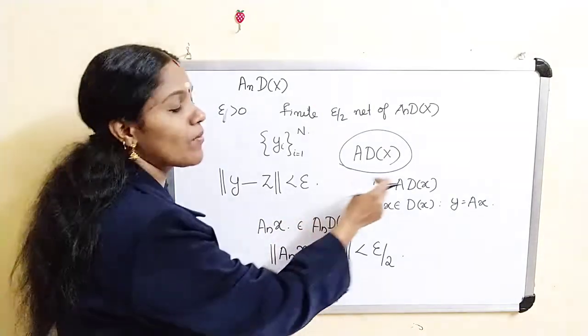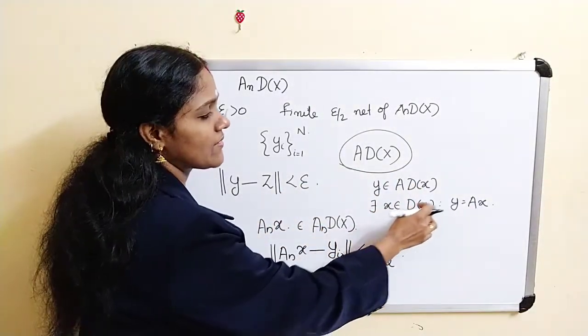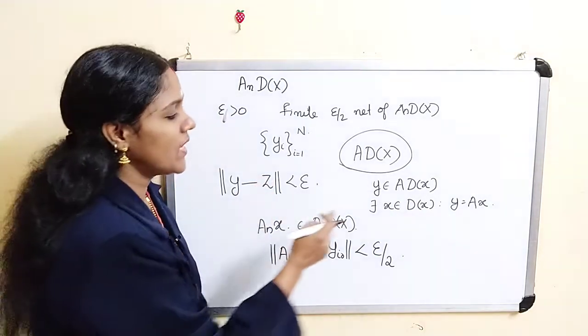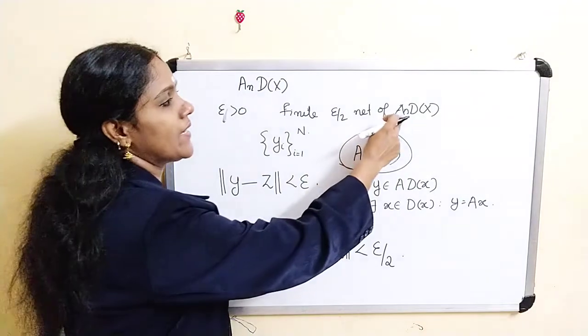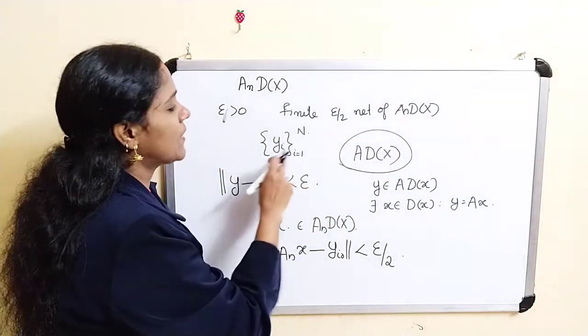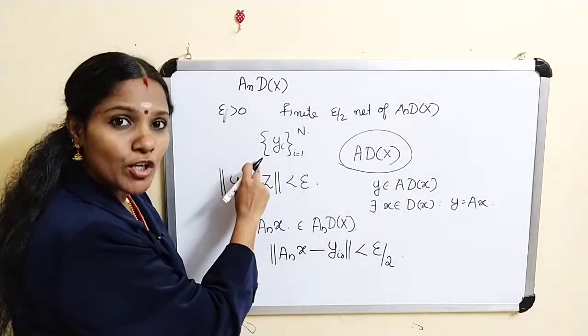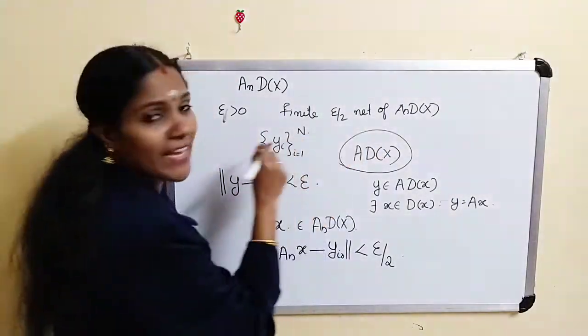Okay, so you take some y belongs to A d x. Clearly there exists an x belongs to d x such that y equals A x. Okay, now for this x, A_n x is clearly an element of A_n d x. But this is a finite epsilon by 2 net of A_n d x.